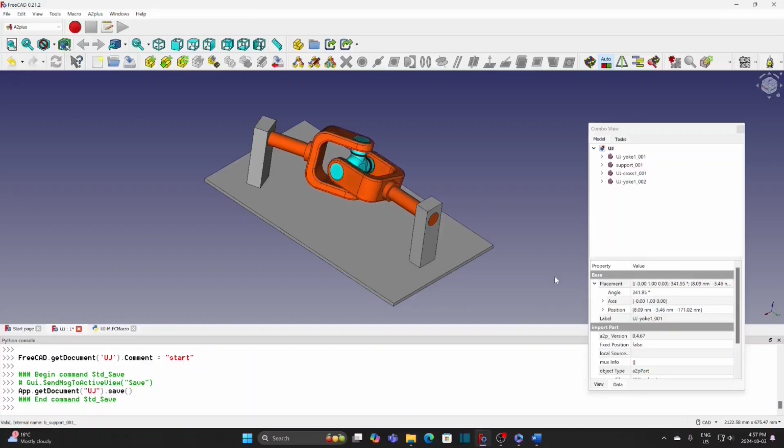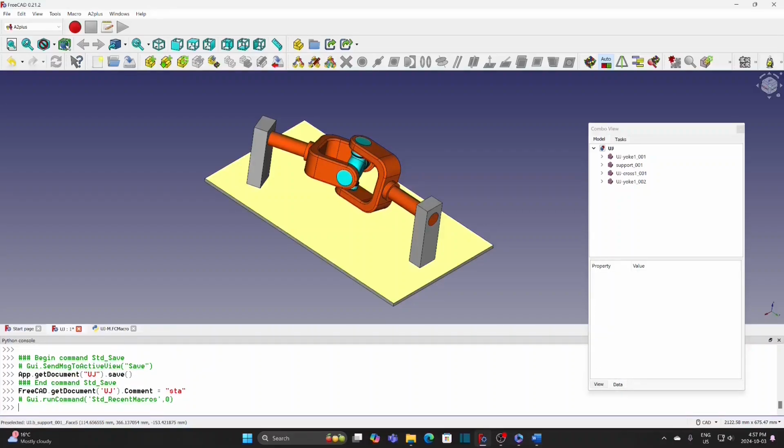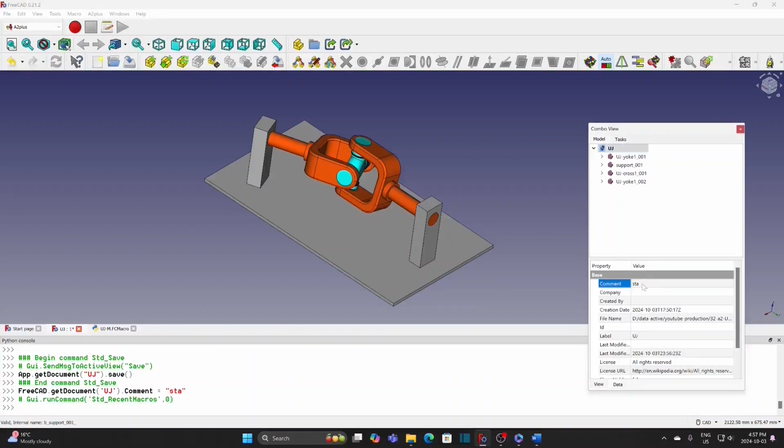The angle keeps increasing, passes 360 and starts from 0 again. Use the Python console to change the command and install the macro. It changed to STA as in the console. Enter Start and we can run the macro again.